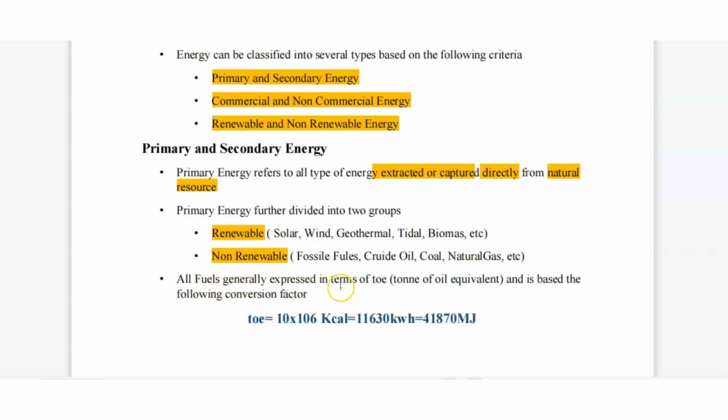Again, all fuels are generally expressed in terms of TOE. What do you mean by TOE here? One point is very important. TOE is ton of oil equivalent, and it is based on the following conversion factor. How do we calculate TOE? TOE equals 10 into 10 to the power 6 kilocalorie. We can convert it to 11630 kilowatt hour or 41870 megajoule. This is known as ton of oil equivalent. Any fuel we have to convert into TOE. What is the full form of TOE? Ton of oil equivalent. This may come in 1 mark.